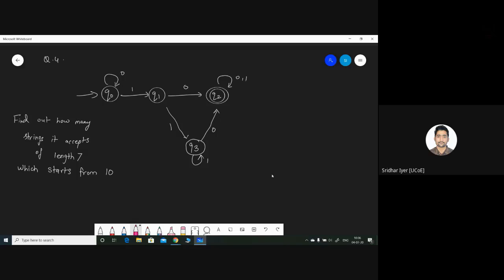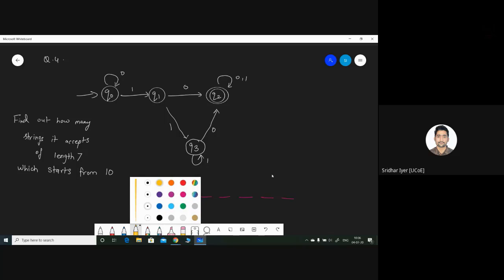What is given in the question? The length of the string is 7, right? 1, 2, 3, 4, 5, 6, 7. Now you will tell me it's really very simple. How is it possible? Okay, change the color. It's not visible, I guess.